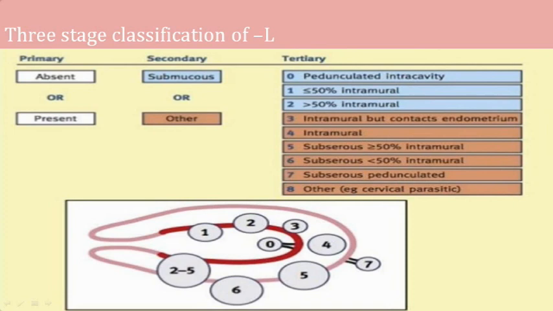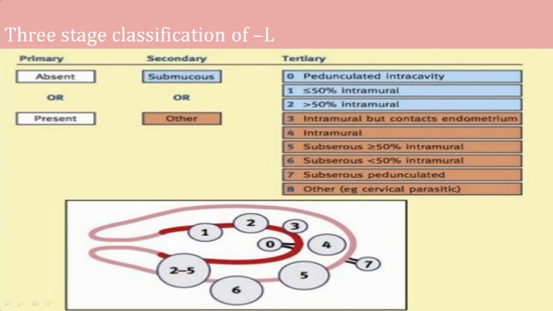5, 6 and 7 were basically like the first 3. So 5 was protruding into the peritoneum, subserosal, with more towards 50% intramural. 6 was protruding into the peritoneum, but the subserosal was less than 50% intramural.